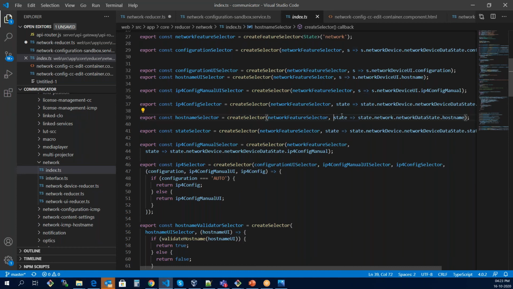Just consider it as a function. This is the function parameter, and this is the return value of that function. This complete line is a function, and state is the parameter passed to that function.